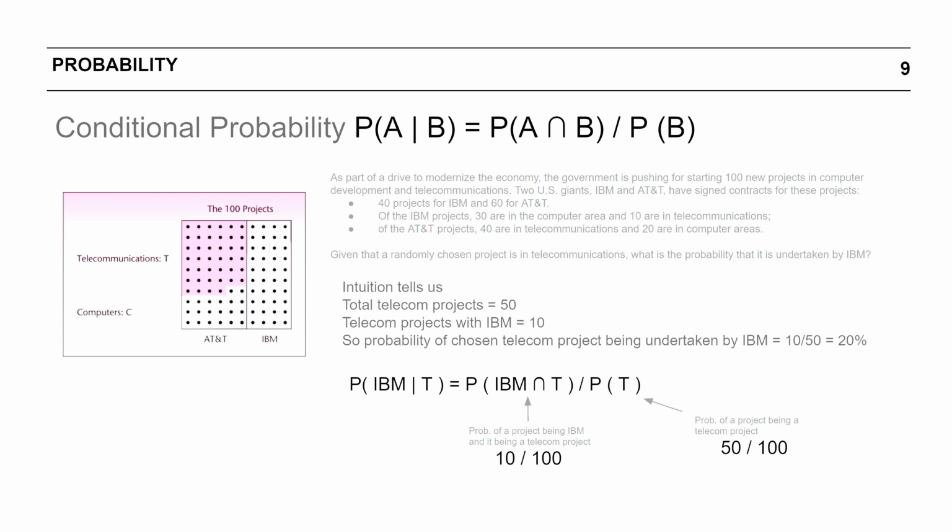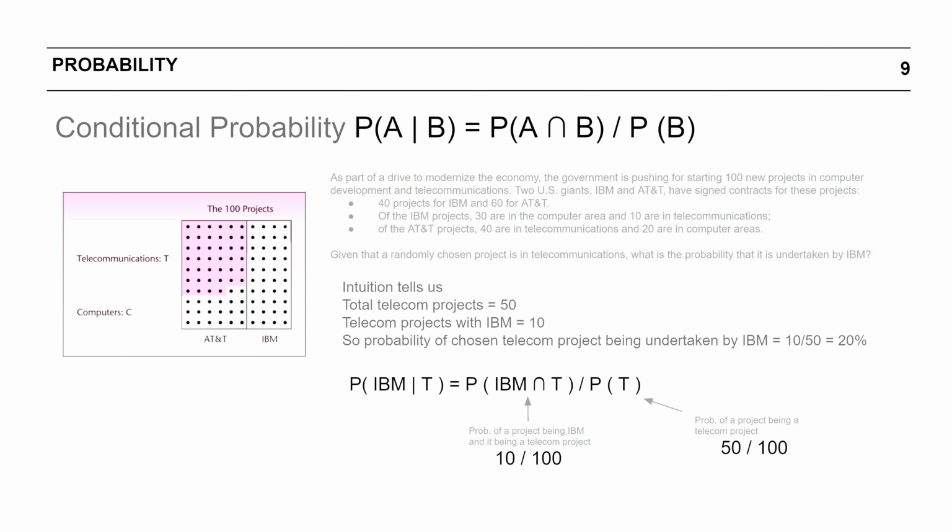They have signed these contracts, and the contracts are split as shown in the diagram. 40 projects for IBM and 60 projects for AT&T respectively. Out of the 40 that IBM has, 30 are computer projects and 10 are telecom projects. Out of the 60 projects that AT&T has bagged, 40 are in telecommunications and 20 are in computer areas.